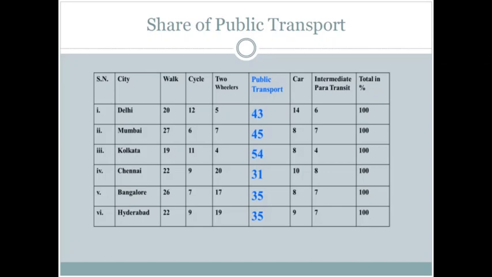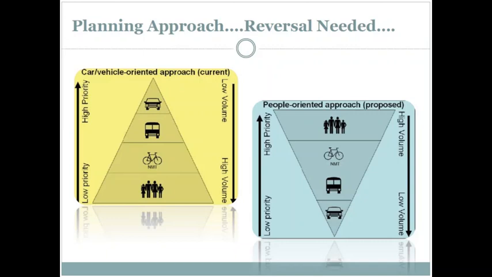So, as you can see in Delhi, only 20% of the total trips are through walking, 12% are through cycling, 5% are through two wheelers, and 14% through private cars, and 6% through intermediate paratransit. But you can see that public transport has the largest share, that is the 43%. Similarly, for other cities also, you can see the largest share of transportation mode is through public transport.